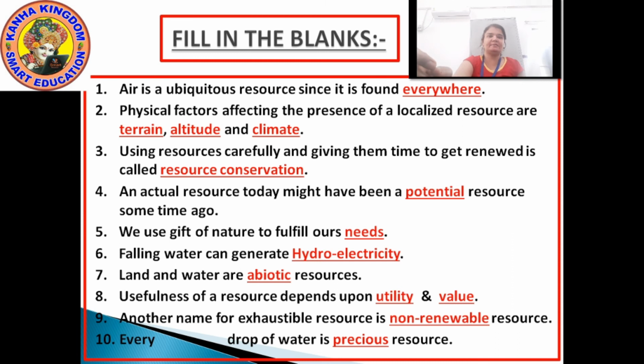Next, falling water can generate electricity. Falling of water can generate electricity. Next, number 7, land and water are abiotic resources. Land and water are abiotic resources. Number 8, usefulness of a resource depends upon dash and dash.